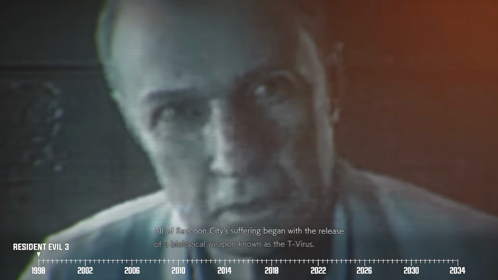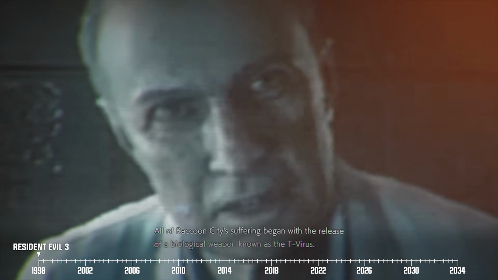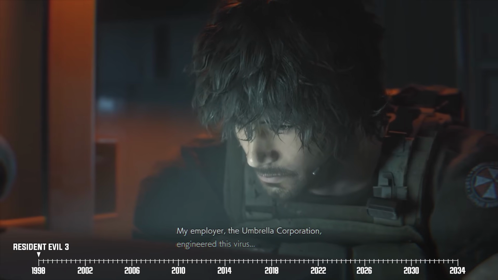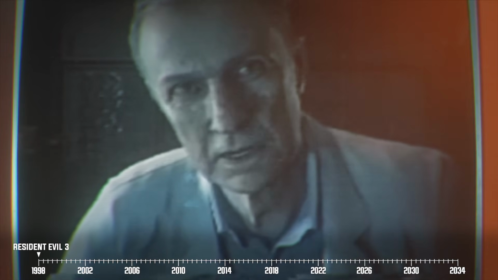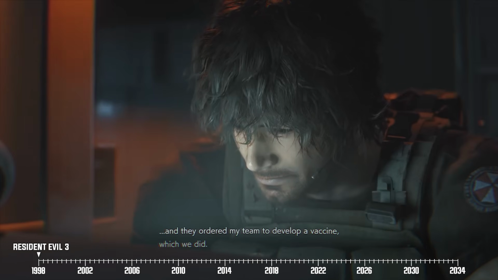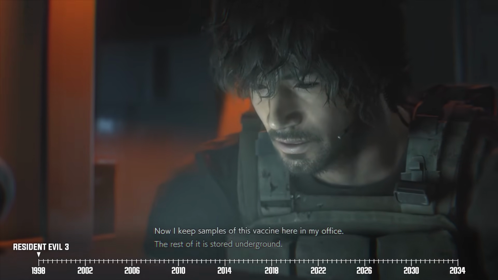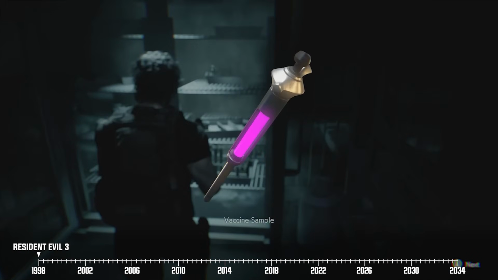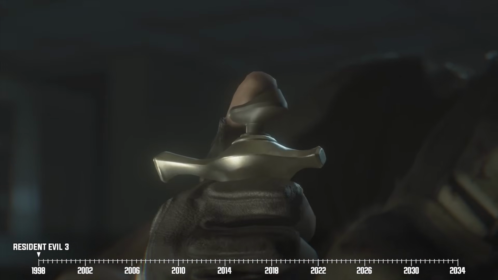After a bit of snooping around, Carlos discovers that Umbrella Corps was responsible for ordering Bard's execution, mainly because the company is doing everything in its power to wipe out any loose ends that may trace the T-virus back to them. On the bright side, Bard did leave behind samples of his T-virus vaccine, so Carlos is able to locate one of them and inject Jill with a dose of the cure.